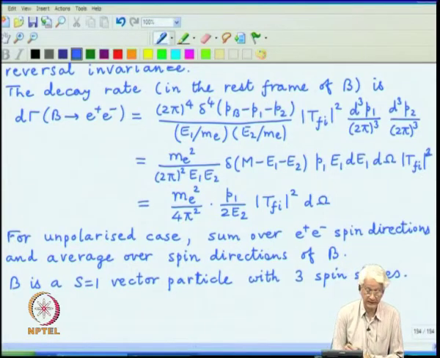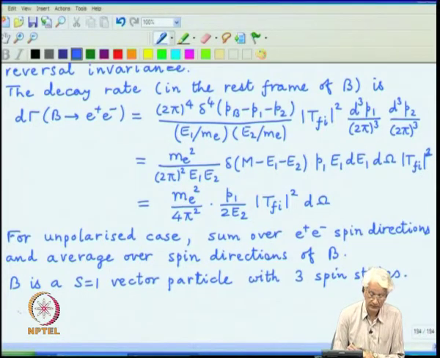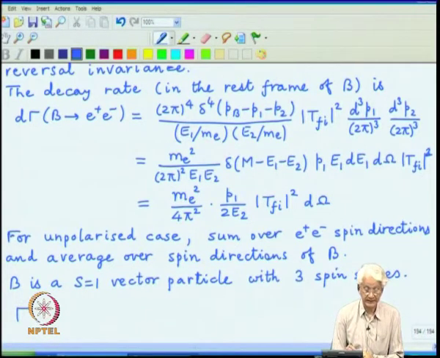So, the result then is for the total decay width